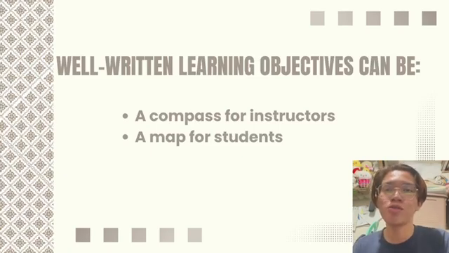So what are the characteristics of well-written learning objectives? First, a compass for instructors to guide the design of courses, assessment plans, selection of content, activities, teaching strategies, and technologies, and to make sure all critical course components are purposefully aligned to support student learning. Next is a map for students to see a clear picture of where the course is taking them and what is expected to be successful in the course.